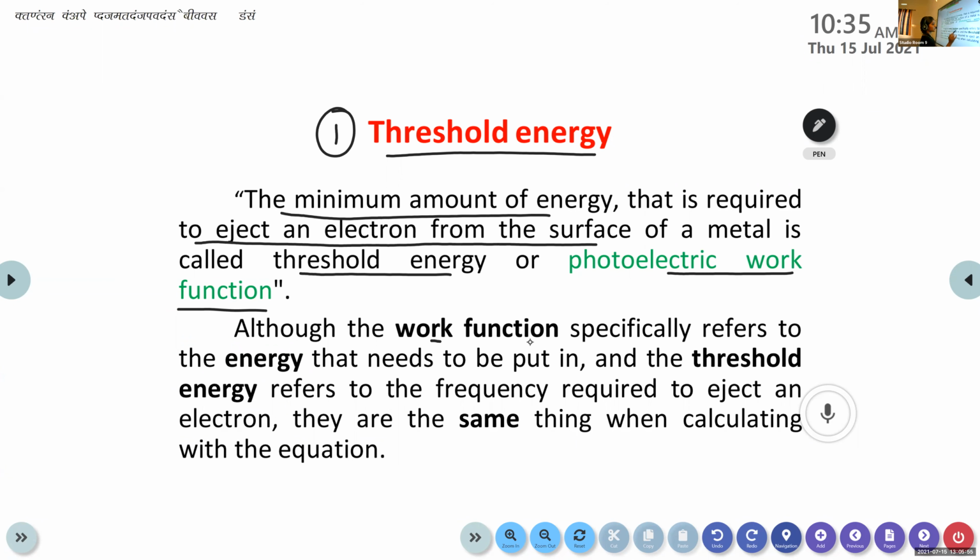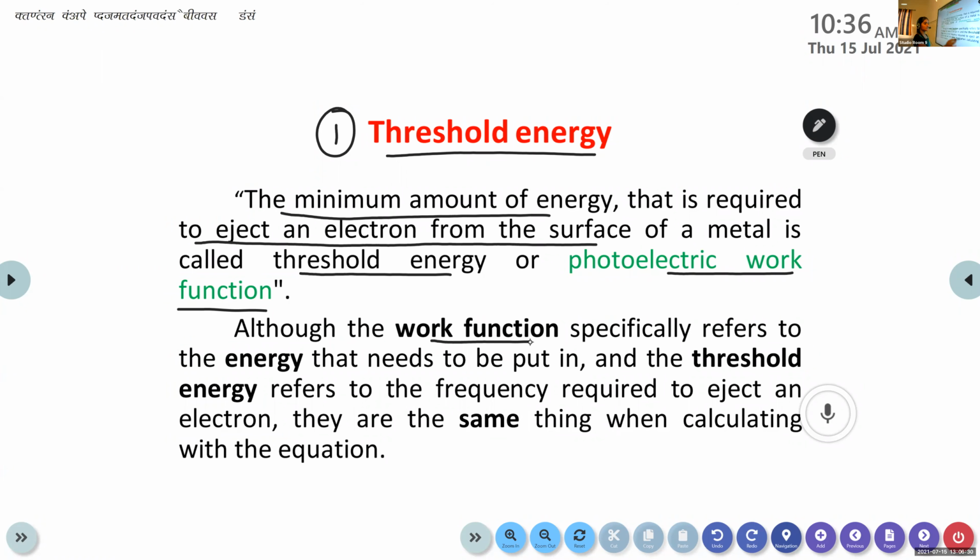Although the work function specifically refers to the energy that needs to be put in, the threshold energy refers to the frequency required to eject an electron. They are the same thing when calculating with the equation. In the equation, we are using the same terms for both threshold energy and photoelectric work function. But specifically, the work function refers to the energy that needs to be put in, that means the energy needed for the metals to eject electrons when they are exposed to sunlight. Clear?